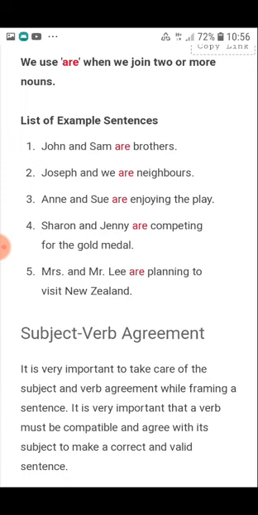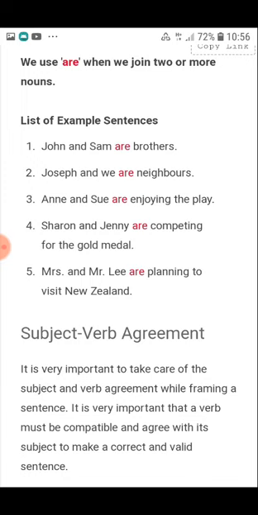Just see over here again. We use are when we join two or more nouns. John and Sam, these are two nouns, are brothers. Joseph and we are neighbors. Annie and Sue are enjoying the party. Sharon and Jenny are competing for the gold medal. Mrs. and Mr. Lee are planning to visit New Zealand.